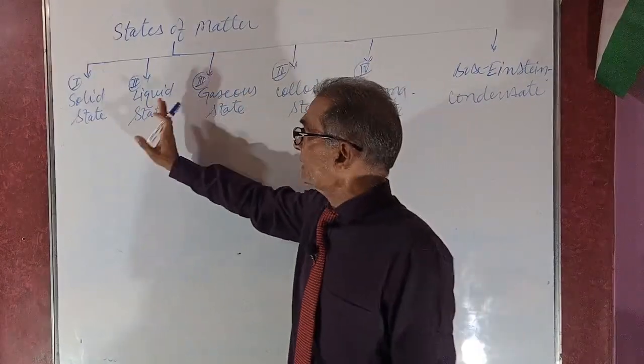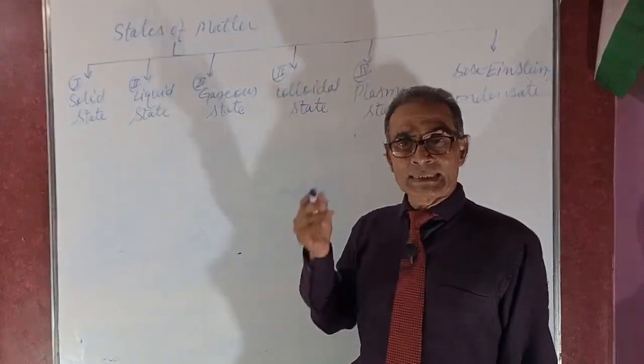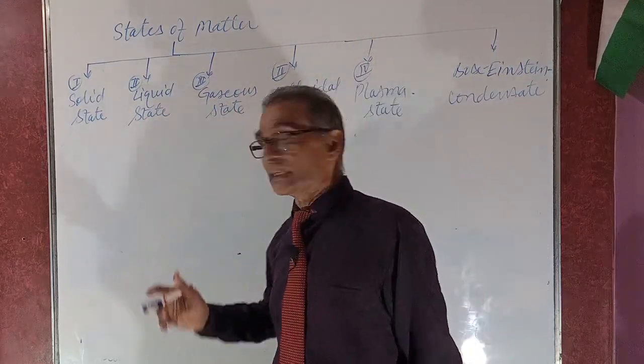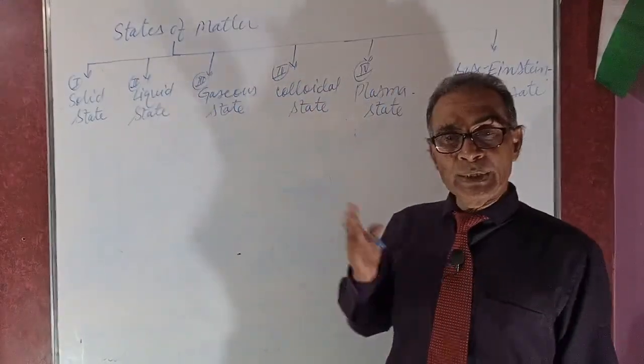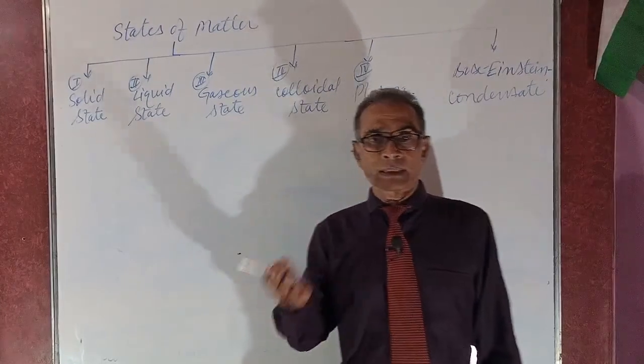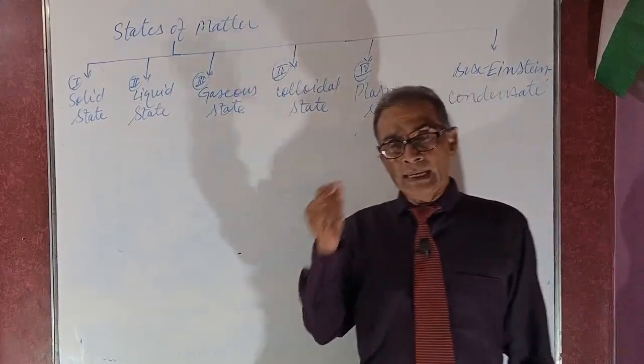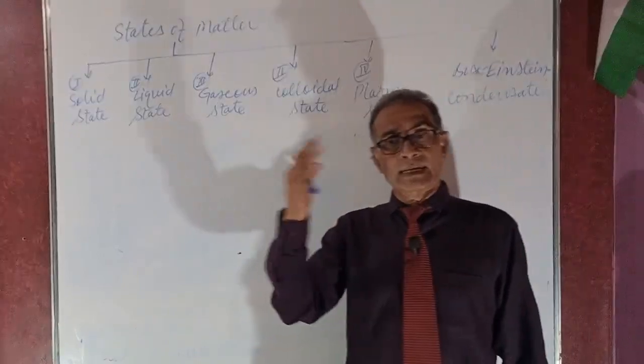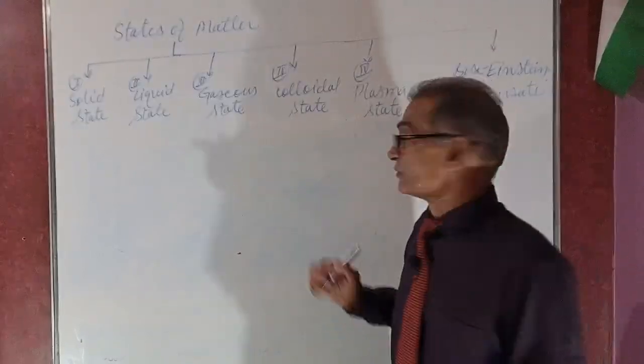Examples of solid: ice, iron, stone, bricks, etc. Examples of liquid: water, milk, kerosene, diesel, ether, spirit, naphtha, alcohol, etc. Next, gaseous state: air, nitrogen, oxygen, chlorine, bromine, inert gases, helium, neon, argon, krypton, xenon, radon, etc. These are present in gaseous form.